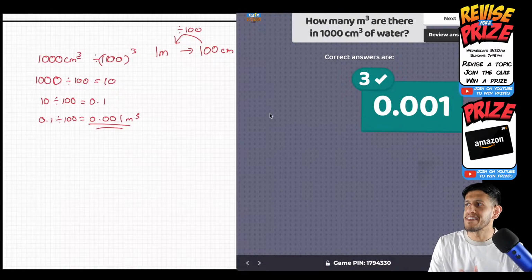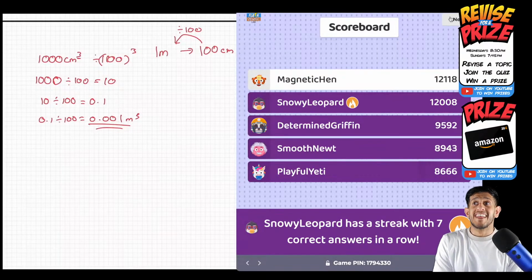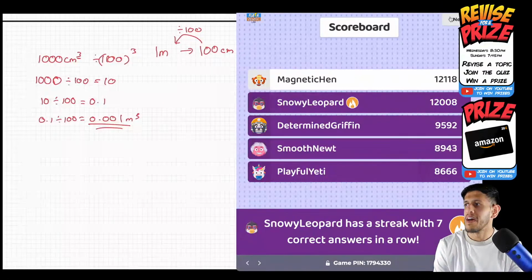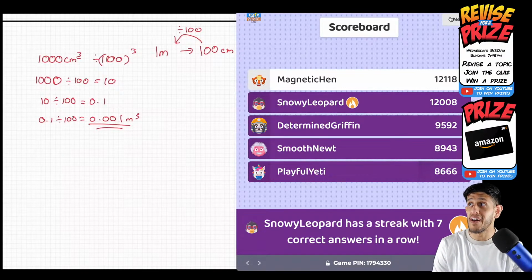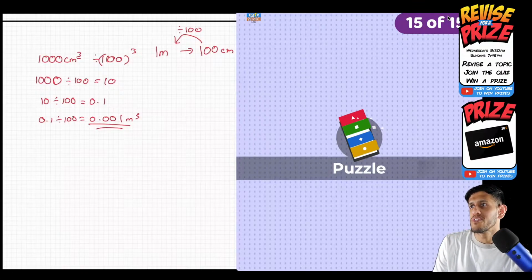Someone said it's wraps. You're one of the 3, Debashri. Where does that put you? Let's see how the leaderboard's gone. Magnetic Hen and Snowy Leopard are right up with each other. No one really moved though. Debashri, if you got that right, I was expecting to see you climb, because I only saw those 2 get points. You must be pretty close to the leaderboard, maybe 7th. Maybe you were low down and you've really caught up. Nice. Okay, I think we're on to the last question.